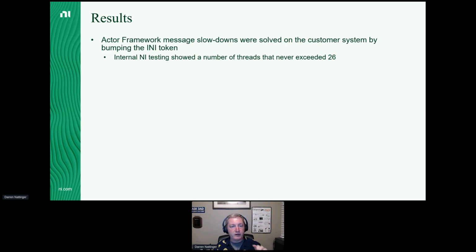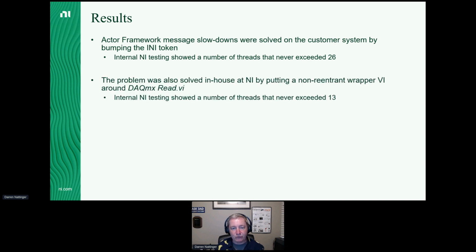So remember, the customer system, they solved the issue by bumping the INI token. Well, I took the in-house system we had at NI that was reproducing this issue, and I put a wrapper around DAQmx Read. I just wrapped it in a non-reentrant sub-VI. That's literally all I did. And when I did that, that also solved the problem in half the number of required threads.